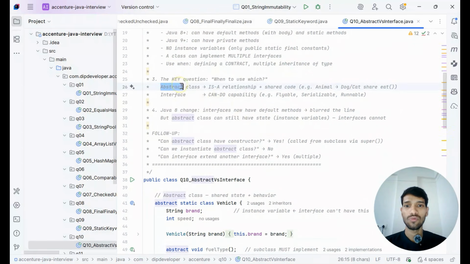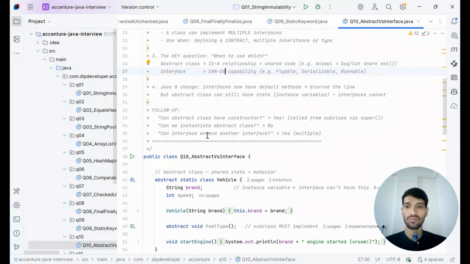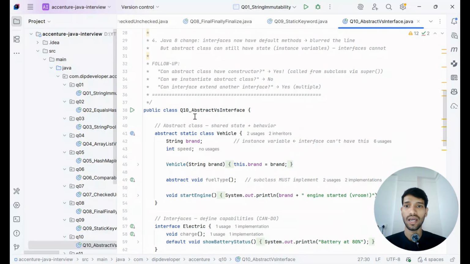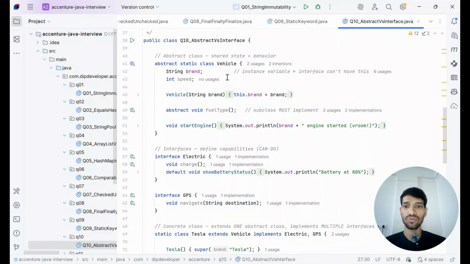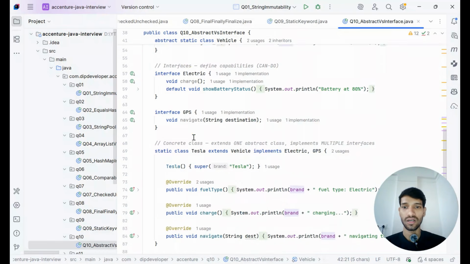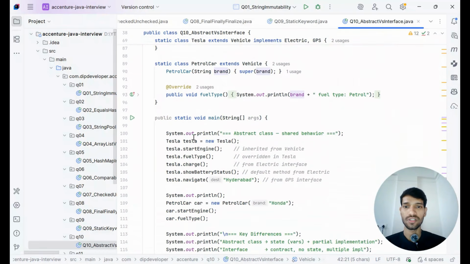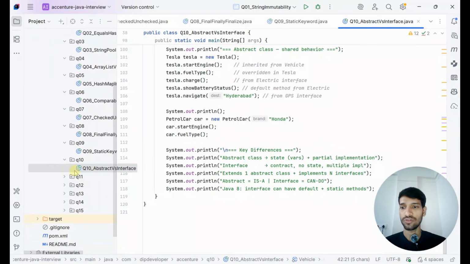So when to use what: an abstract class is used when there is an is-a relationship and you want to share code across subclasses, and an interface is used for can-do capabilities. They can ask follow-up questions like, can an abstract class have a constructor, and can we instantiate an abstract class or not. You can go through those as well. They can also ask about the diamond problem in interface questions. So let's move to the next question.